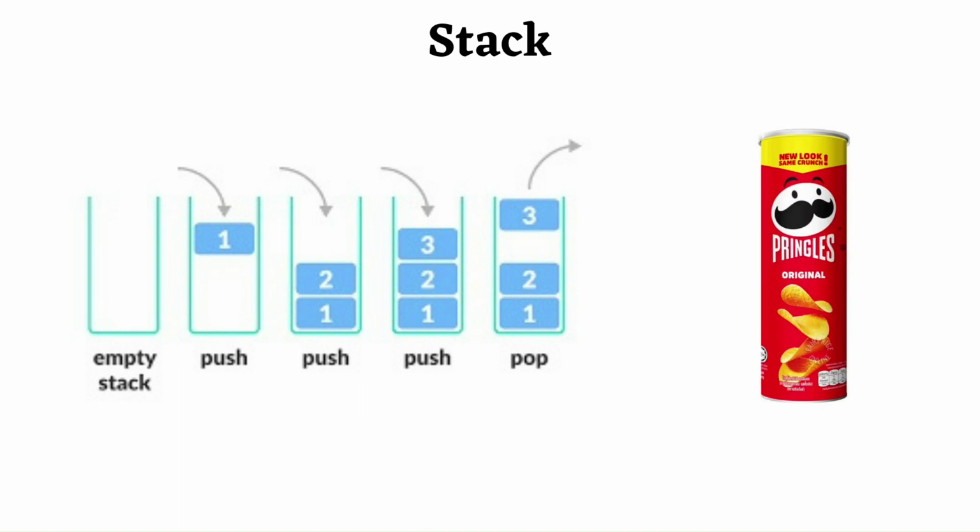The first Pringles you put will always be put at the bottom, and it will be stacked until it reaches the top. And therefore, when a customer buys Pringles, of course, the first chip they take is the one on the top, the last one in, not the first one. So that is what a stack data structure is.